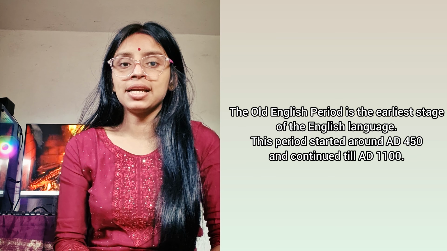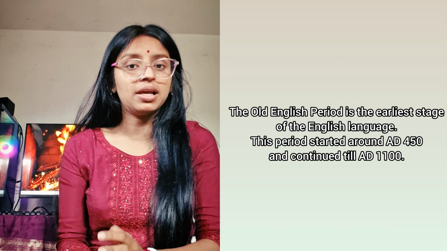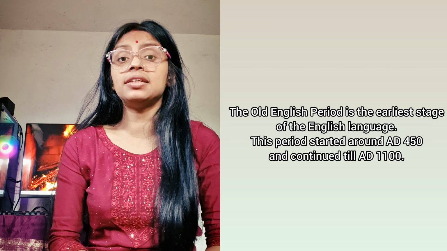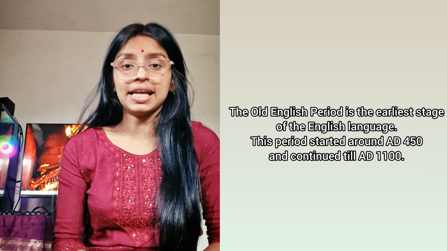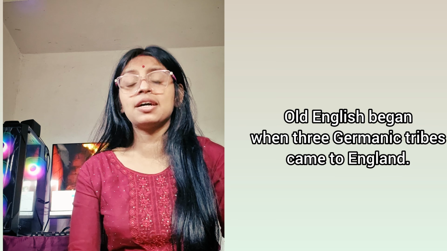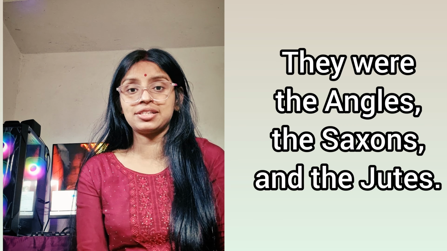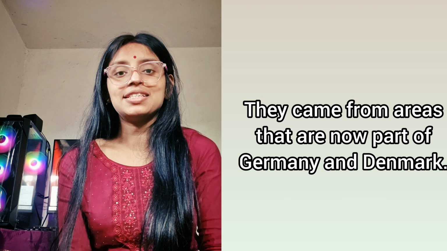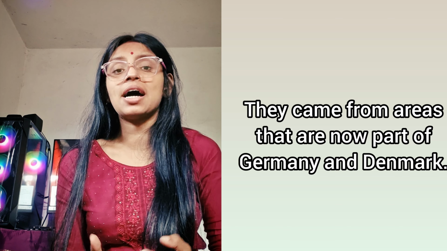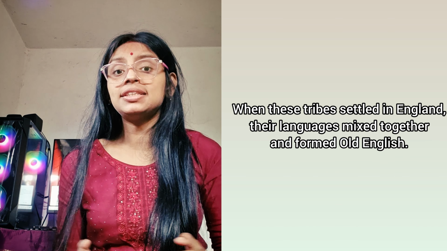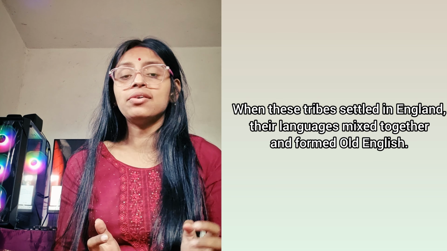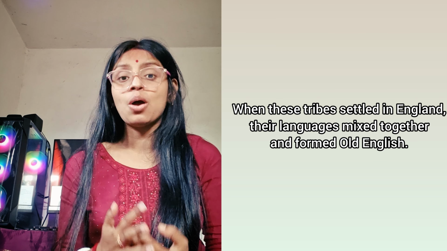The Old English period is the earliest stage of the English language. This period started around 450 AD to 1066 AD. Old English began when the Germanic tribes came to England. They were the Angles, the Saxons and the Jutes. They came from areas that are now part of Germany and Denmark. When these tribes settled in England, their language mixed together and formed Old English.